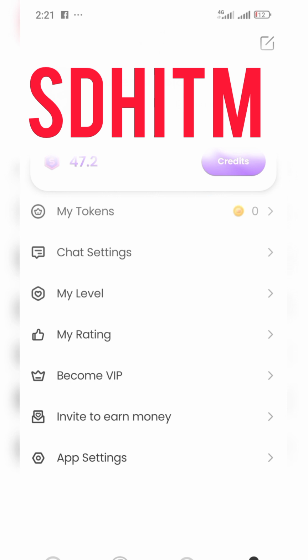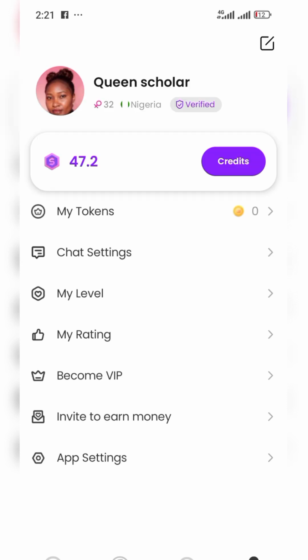When you get that invitation code, mine doesn't have bind invitation code because I am now a pro, I'm not new. For your own, you have bind invitation code. You click on bind invitation code and the code will be there. You just click on bind to bind it. It's very important that you use that code so you can get more credits before you start earning.